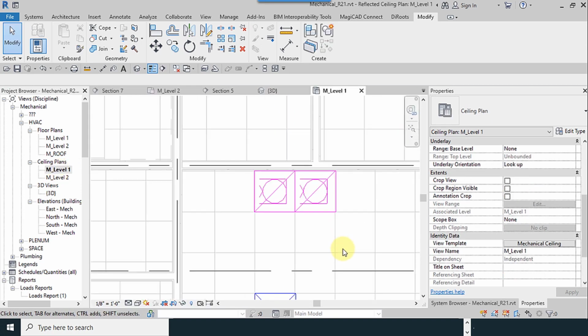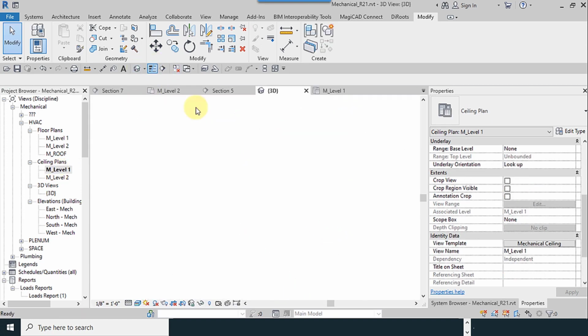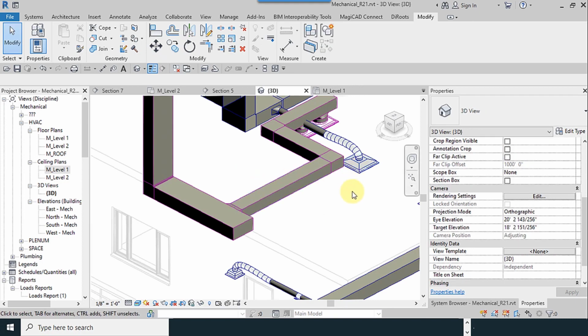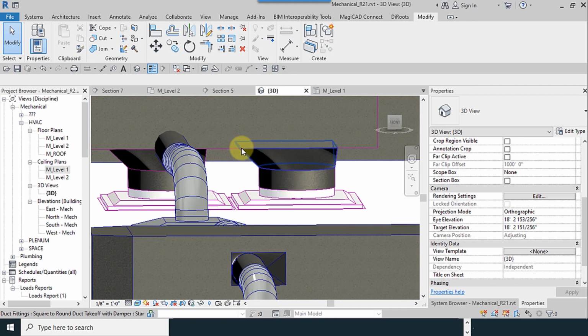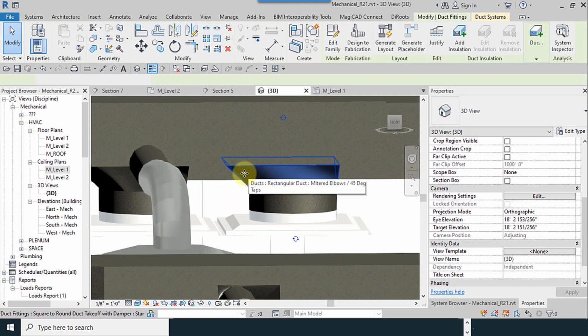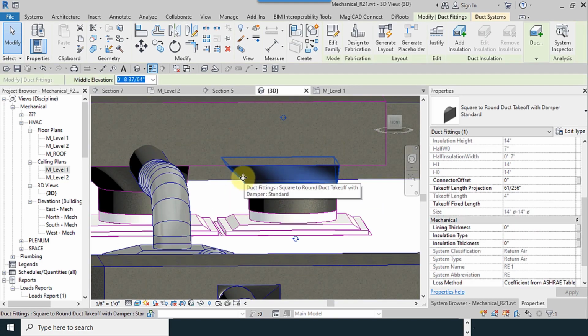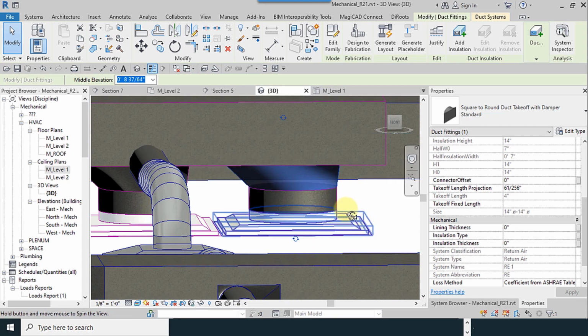I return to the ceiling level like this, and pay attention to this because the return goes to here, so this shape must be checked. It is on the direction of the flow.